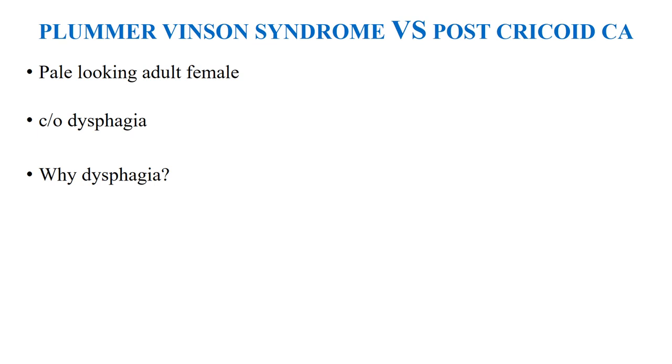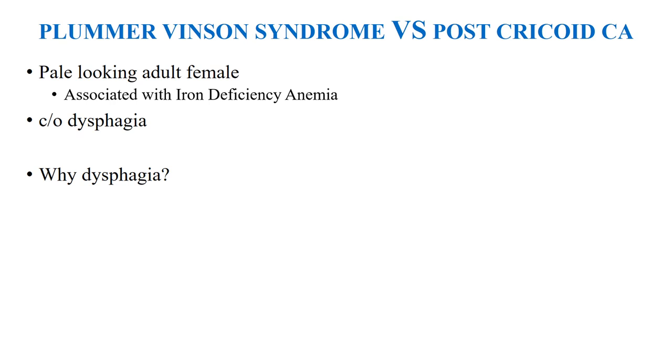Okay, so the answer is always Plummer-Vinson syndrome if the scenario is only this, along with some angular cheilitis or stomatitis or glossitis. Now why is there paleness? It is associated with iron deficiency anemia, so examination may also show koilonychia.